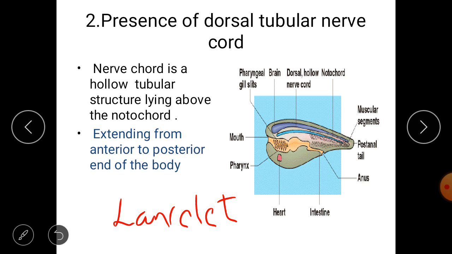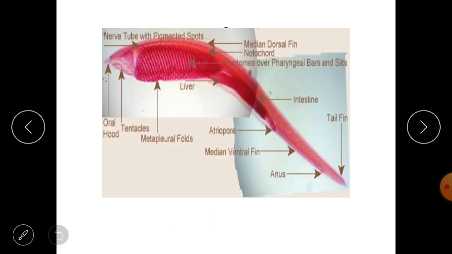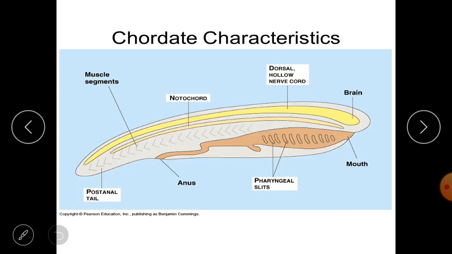So the presence of a nerve cord is the basic character of the chordate. What is this nerve cord? This is an actual lancelet animal, a very small finger-like aquatic animal. In this picture of the lancelet, as you can see, this yellow line is the nerve cord.